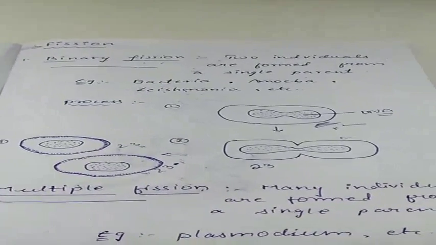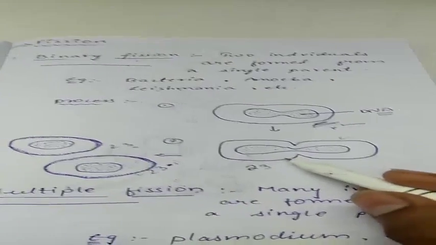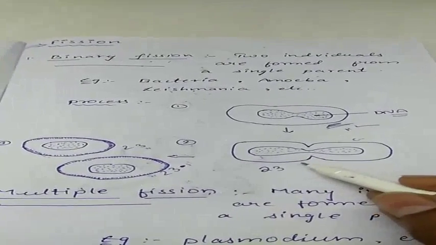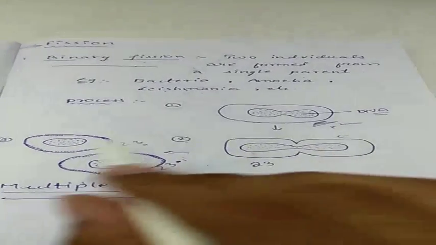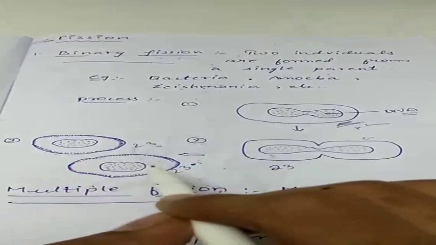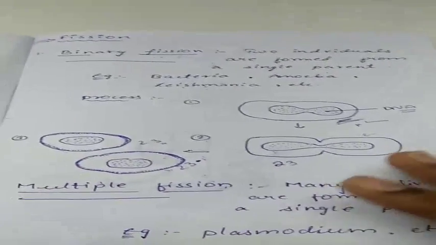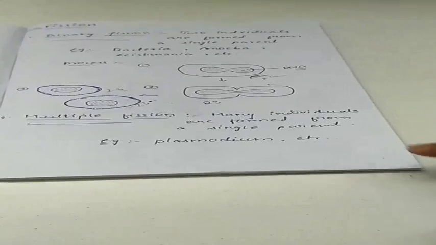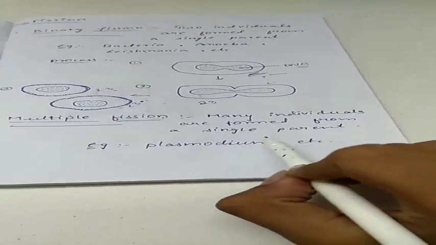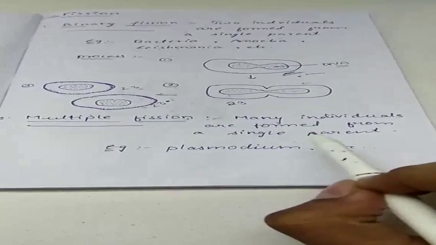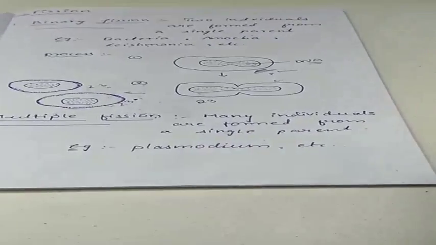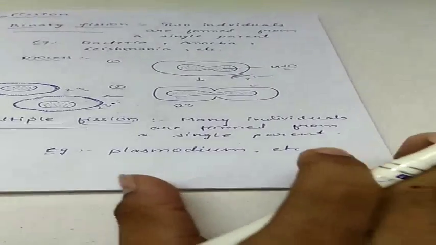Another very important point is, for example, before dividing, the cell has 23 pairs of chromosomes, and after dividing also, the daughter cells will have 23 pairs of chromosomes. Whereas in multiple fission, many individuals are formed from a single parent. The very important example is Plasmodium, which causes malaria.